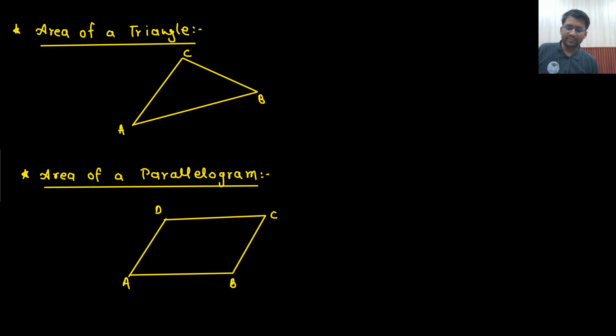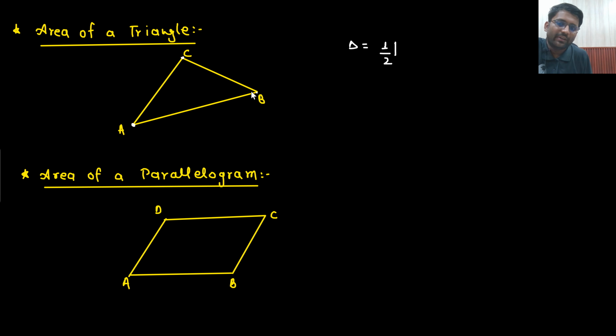Next topic or next question: area of a triangle. How is the area of a triangle given in terms of vectors? So these are the points A, B, C. The area of a triangle is given as 1 by 2 multiplied with,